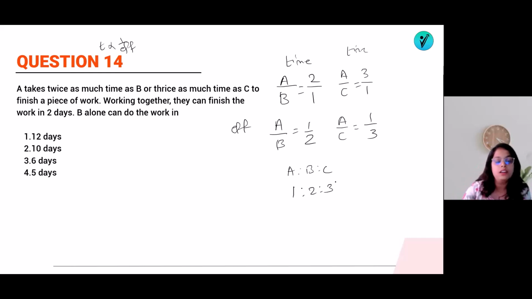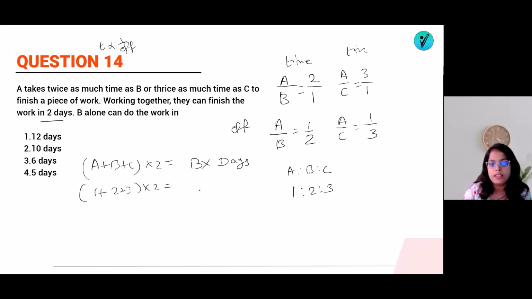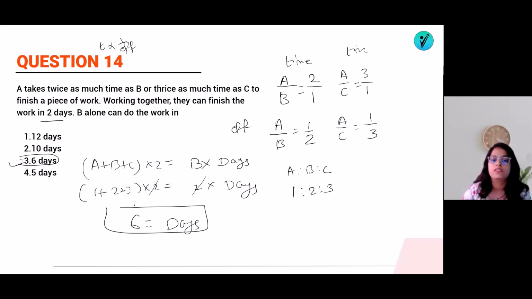So they are asking here, working together they can finish the work in 2 days. That means A plus B plus C work for 2 days. Then B alone can work for how many days? So what is the efficiency of A plus B plus C? 1 plus 2 plus 3 into 2, and the value of B is 2 into days. So 2 will get cancelled. 1 plus 2 plus 3 is equal to 6. That means B requires 6 days to complete the work. So the answer will be 6. Option number 3 was the answer.